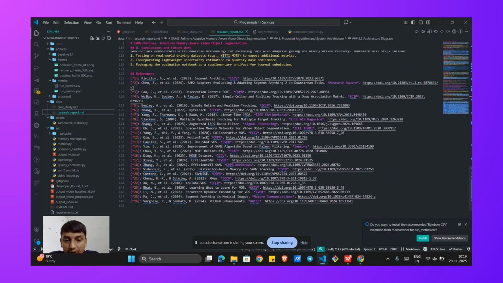So, in conclusion, SAM 2 Refine successfully extends a baseline SAM 2 tracker with a unique solution to handle occlusions. Its two key contributions, adaptive quality gating and memory-aware recovery, create a more resilient, efficient, and practical system for real-world video segmentation. The entire project is delivered as reproducible and properly documented.